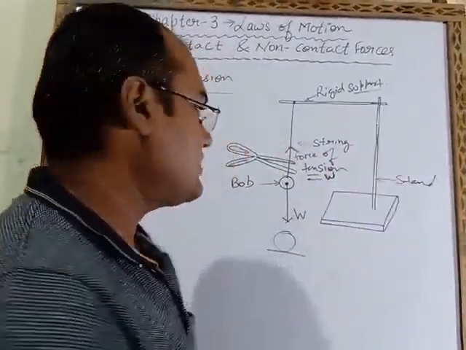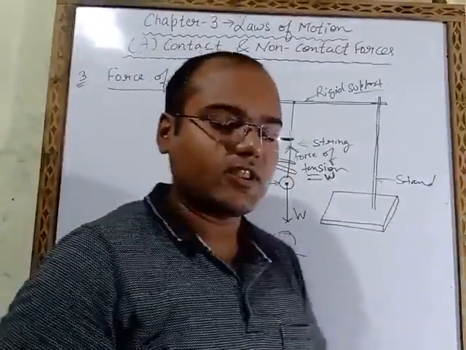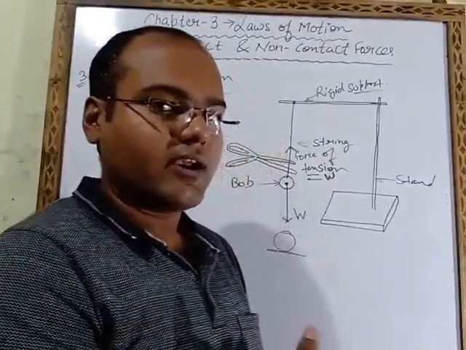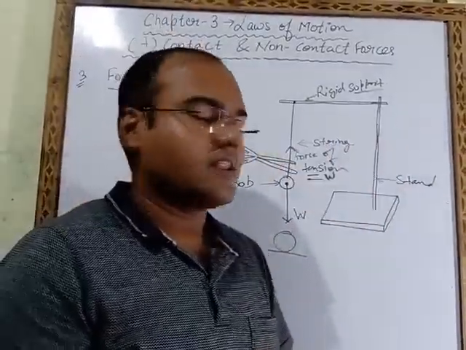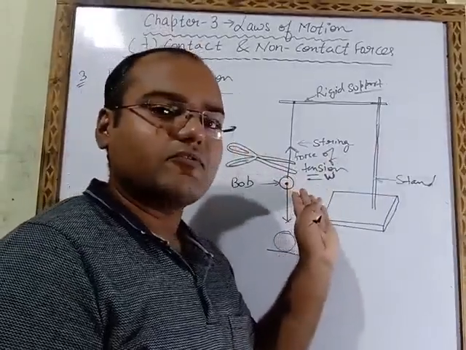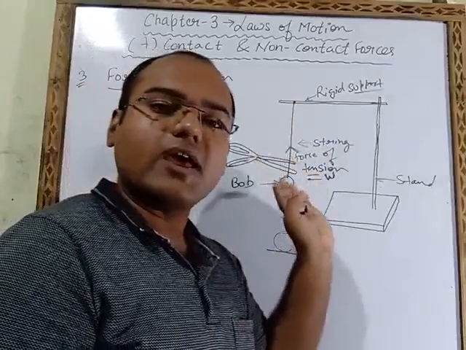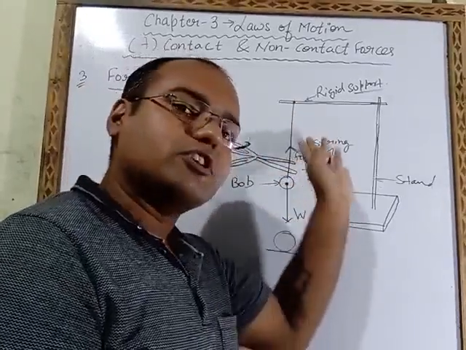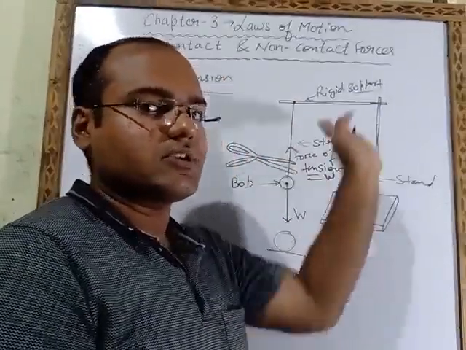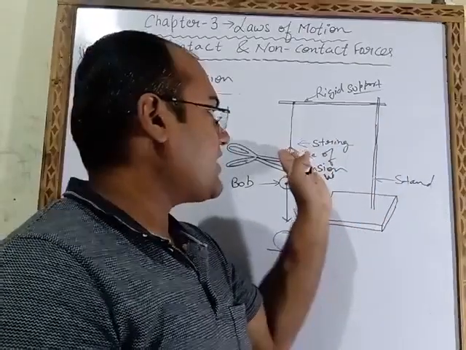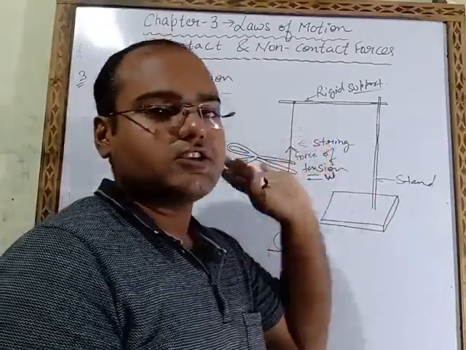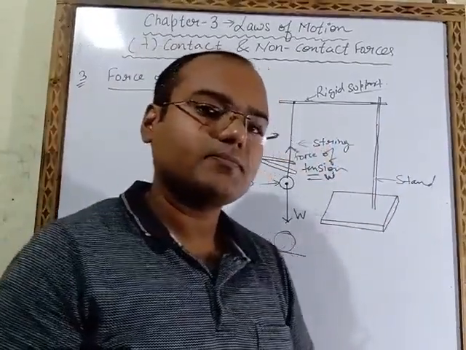So what is force of tension? When any object is tied with the help of a thread to a rigid support, that object will exert a force in the downward direction, and this string will also exert an equal and opposite force. Opposite means upward. That equal and opposite force is known as force of tension.